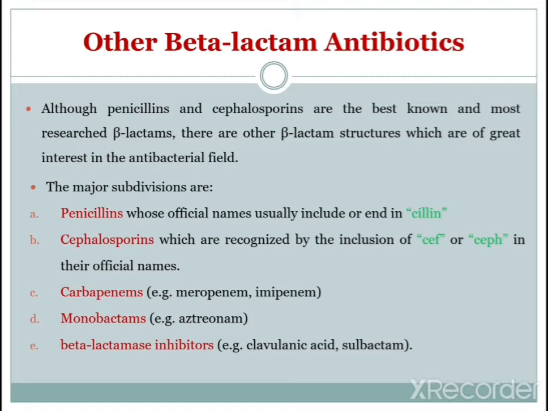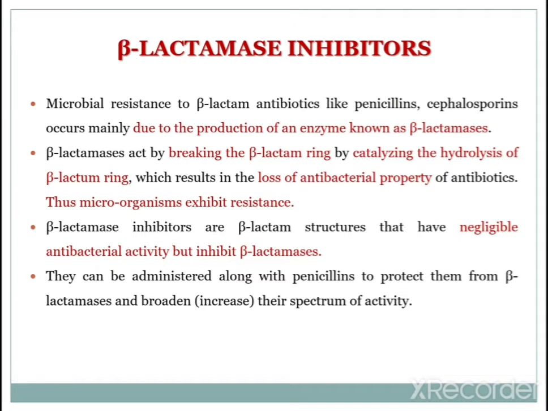Here are the major subdivisions of these beta-lactam antibiotics. Penicillin and cephalosporin we have already seen. Carbapenems, in that the examples are meropenem and imipenem. Monobactam, in that the example is aztreonam. And the last one is the beta-lactamase inhibitor, in that the examples are clavulanic acid and sulbactam. So these are the other beta-lactam antibiotics. First we will discuss the beta-lactamase inhibitors.